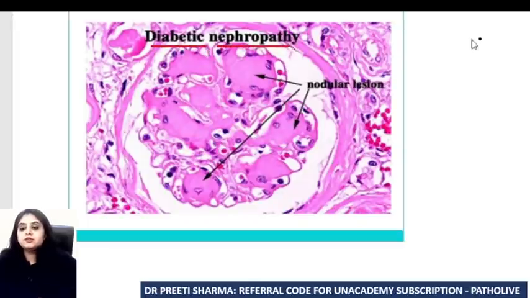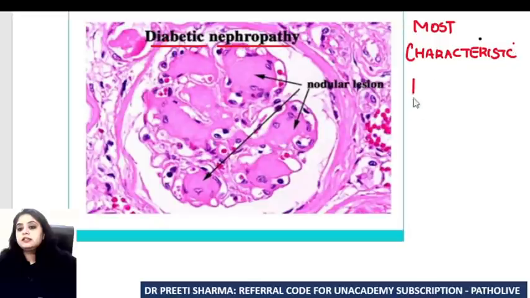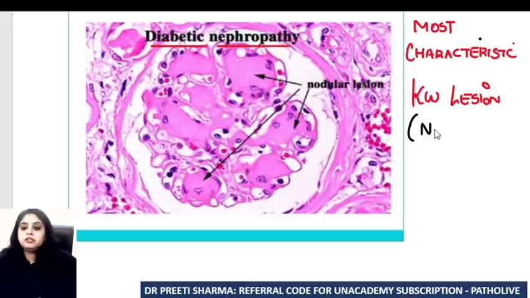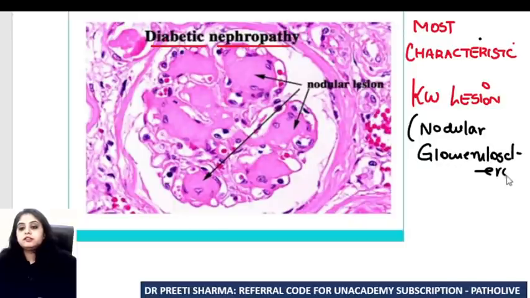And I think if someone asks you theoretically also about diabetic nephropathy, you know it is one of the most important conditions, diabetes affecting the kidney. If you're asked which is the most characteristic lesion of diabetic nephropathy, you will all say that it is something known as the KW lesion, Kimmelstiel-Wilson lesion. And this KW lesion is a very fancy name. If you ask me ground reality, it is nodular glomerulosclerosis. Nodular glomerulosclerosis is the other name.